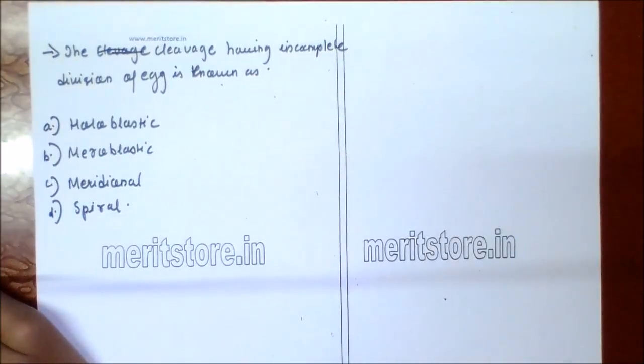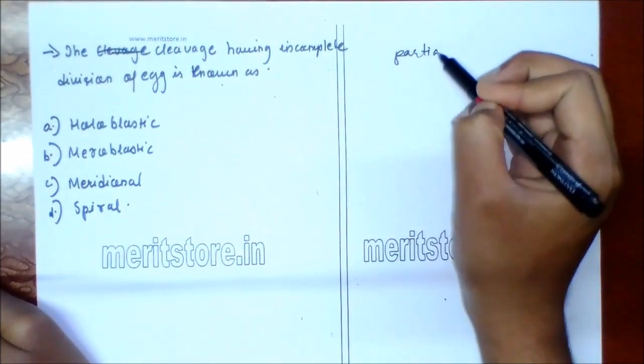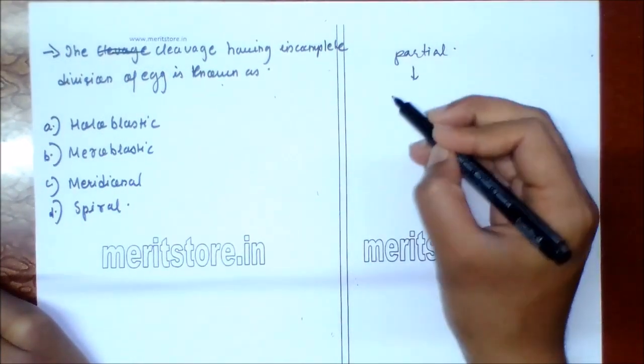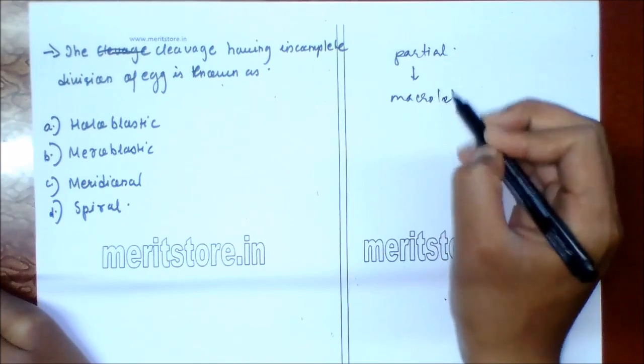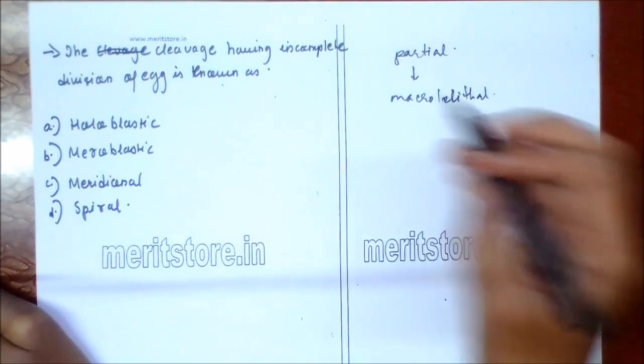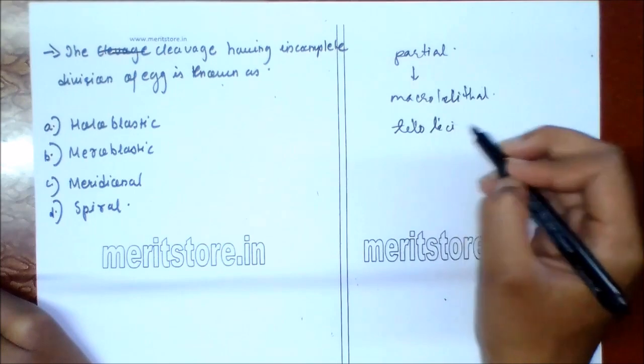The cleavage having incomplete division of egg is known as: A. Holoblastic, B. Meroblastic, C. Meridional, D. Spiral. So meroblastic cleavage is also called partial or incomplete cleavage, and occurs in macrolecithal cells and telolecithal cells. These are cells which have more lecithin.